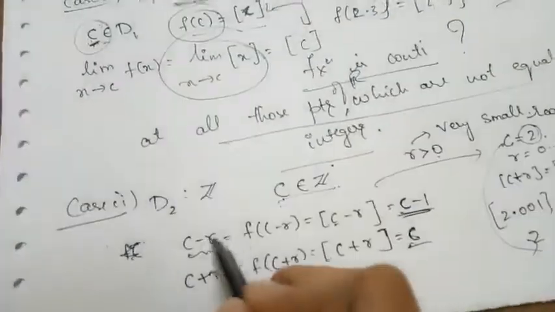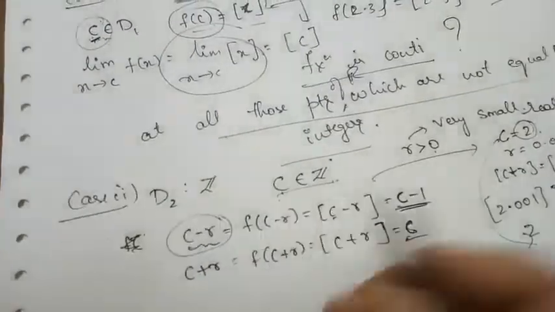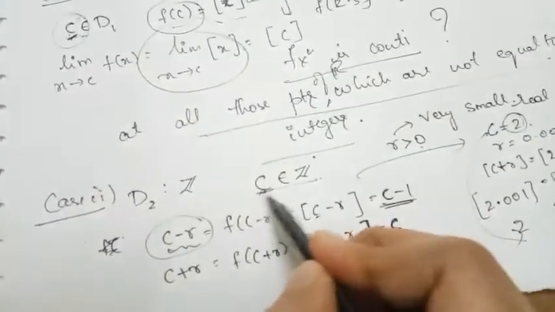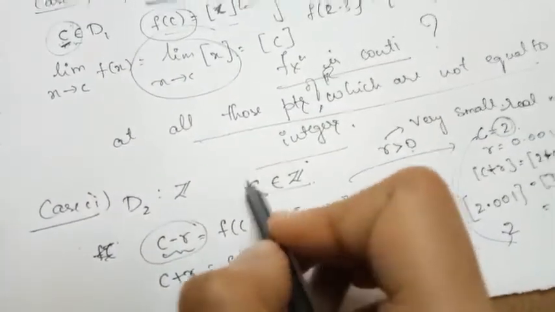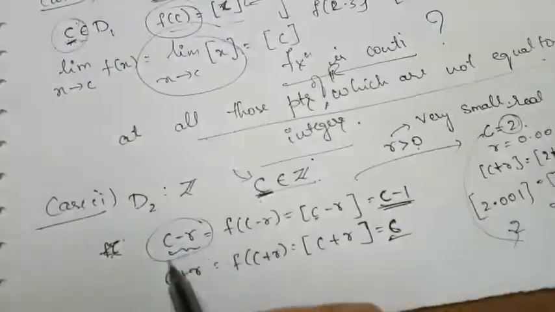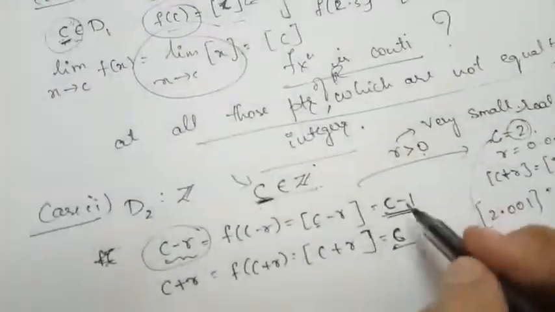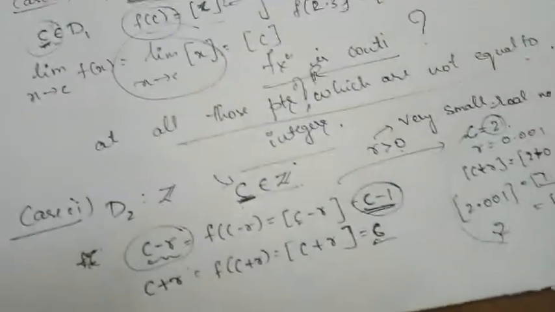Now, if we are approaching C from the left side, then if I choose any small value, the function value is C minus 1.